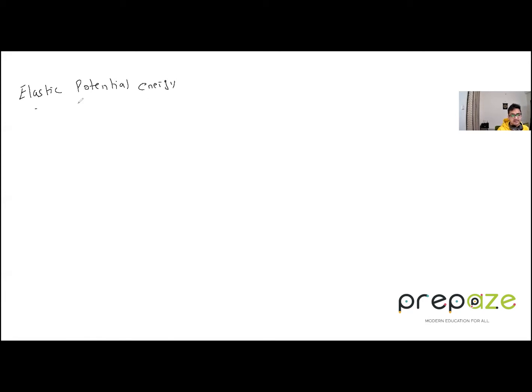So the question goes like this. Suppose this is a level ground and after this it gets inclined at this angle theta. About this wall, there is a spring which is initially compressed completely, and there is a block of mass, let's say 2 kg, which is attached to it.